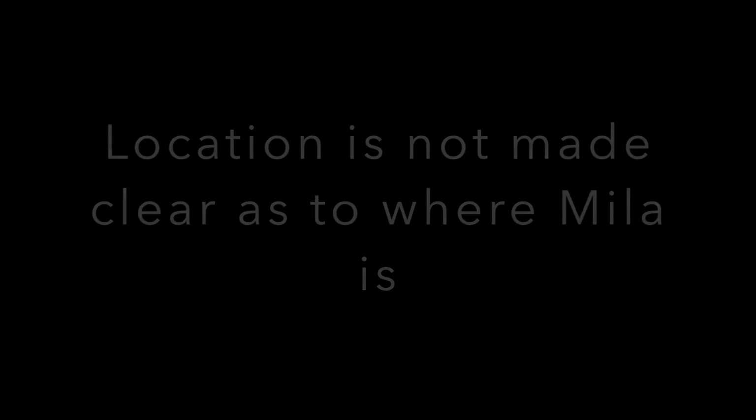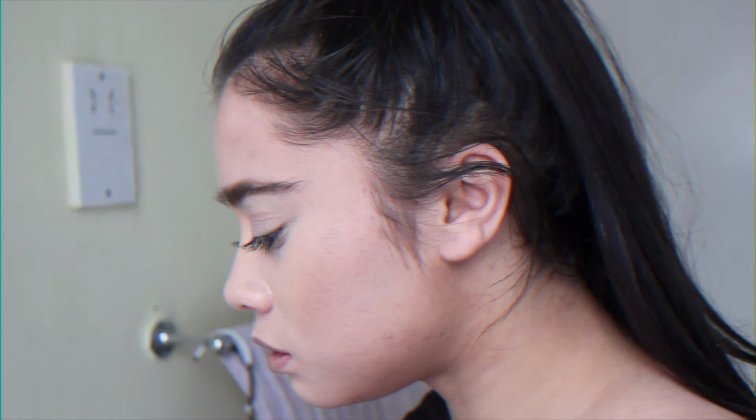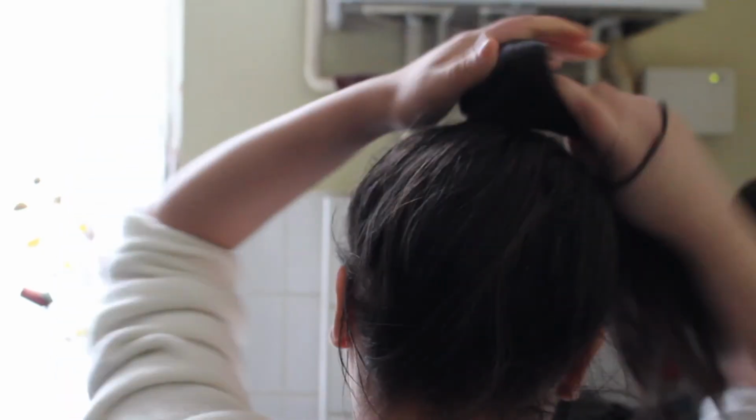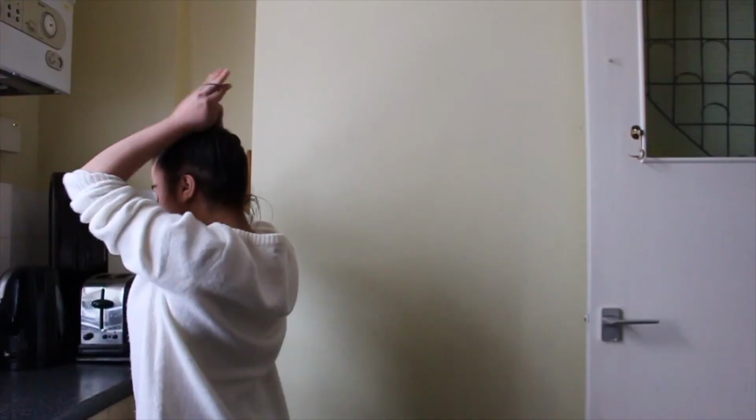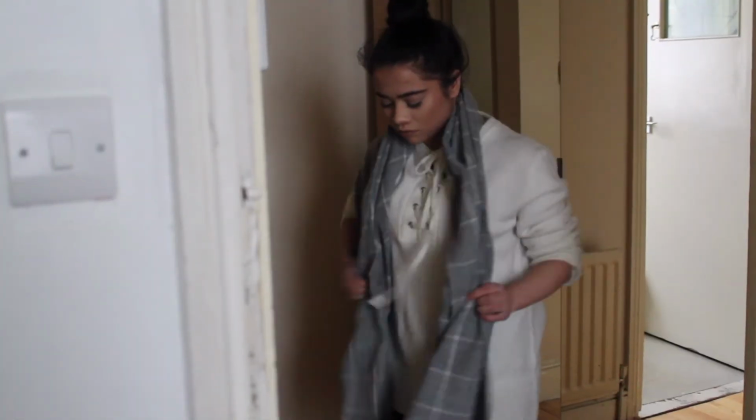Similarly, in the 2010 Ryan Reynolds film Buried, the main character is buried alive. Throughout the majority of the film, we only see him in one location, and we cannot see the outside. Therefore, it is unclear whether it is night or day. This creates a sense of mystery, which we want to create as well. We wanted Mila to be a mysterious character, and she has a unique personality, where she harbors two identities. We also do not see Mila interact with people socially, although we do see Mila as a teenager getting bullied. She is presented as lonesome and vulnerable, unable to stand up for herself, but we do not see her interact with people as she is older.